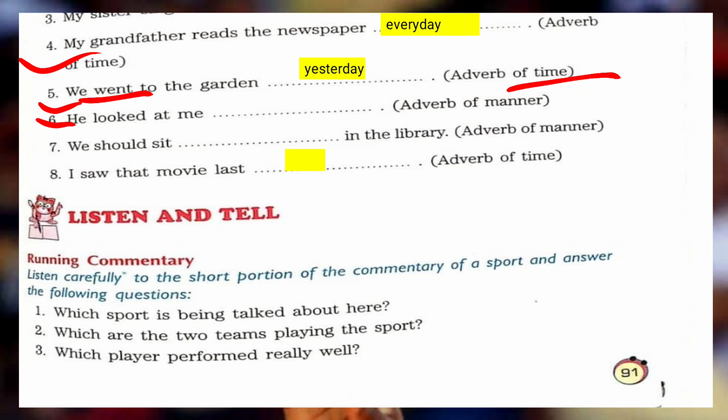He looked at me, adverb of manner, lovingly. He looked at me lovingly. He looked at me angrily. All right, these types of words you can fill in here because it's an adverb of manner. कैसे देखा उसने, no? प्यार से देखा.